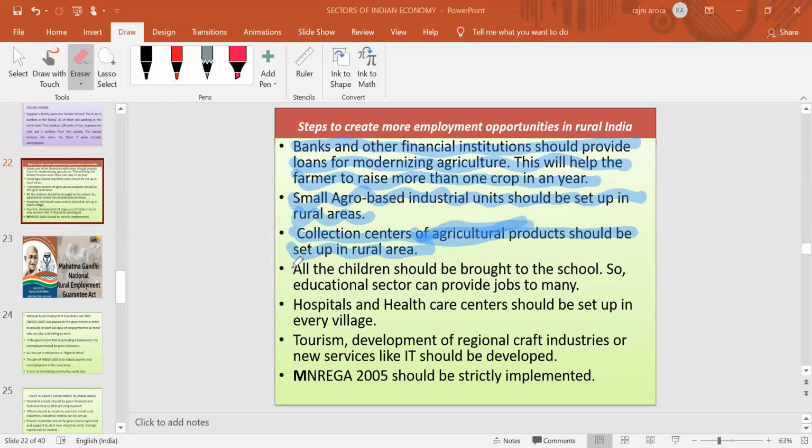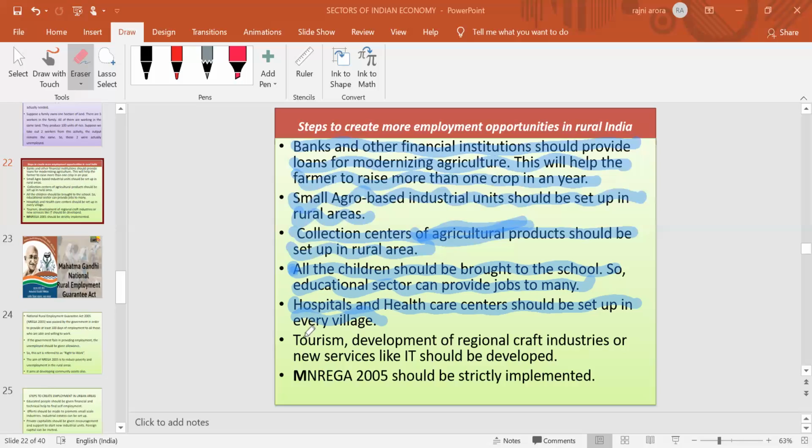After that, promotion of education. Promotion of education means all the children of the rural areas must be sent to school. The education sector will ultimately hire other people and give them work, so many people will get jobs in the education sector. As well as attention on health, there should be hospitals and healthcare centers set up in different rural areas, so that rural people are able to get better health facilities in their nearby areas.